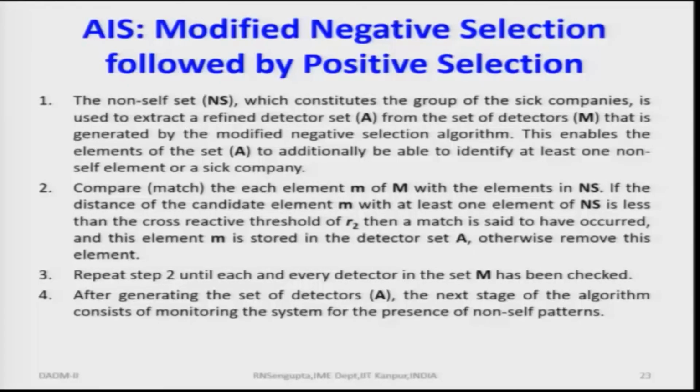Now, we will find out the modified negative selection followed by the positive selection model. So, what you are trying to do is replicate that: first you do the negative one, then you do the positive one. Now, there is a reason for that. Reason being that I'll just talk about it here before I proceed.